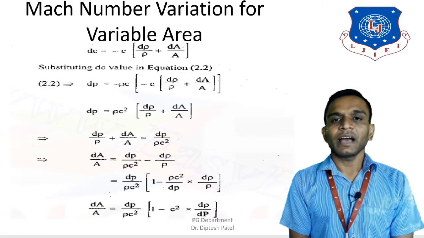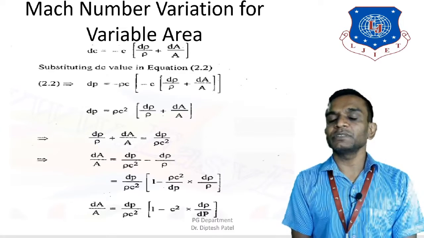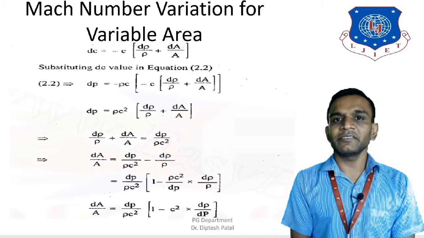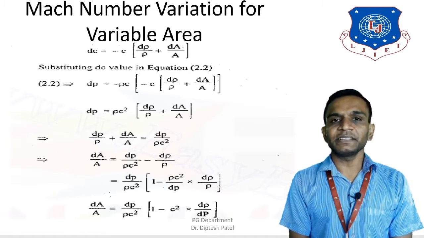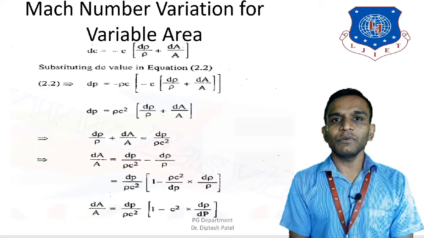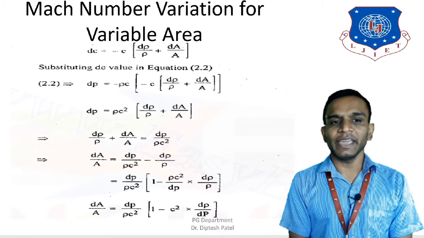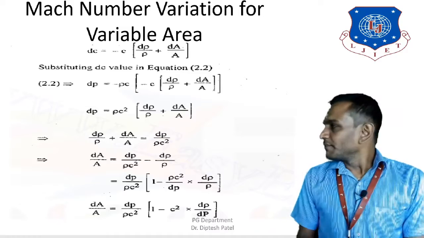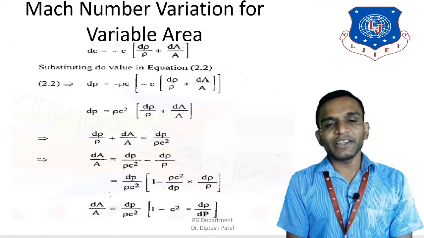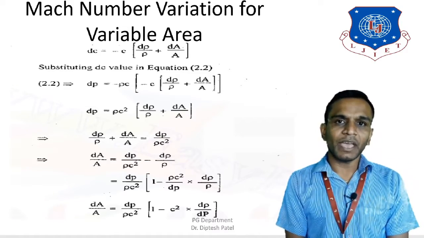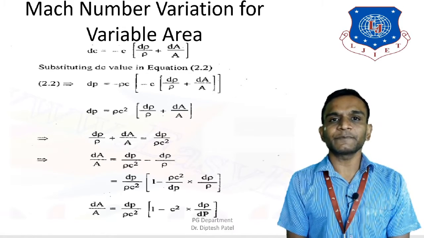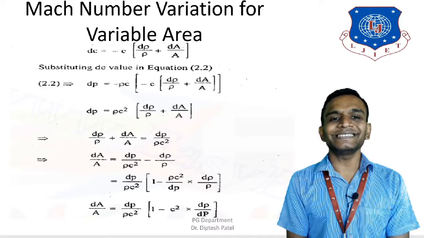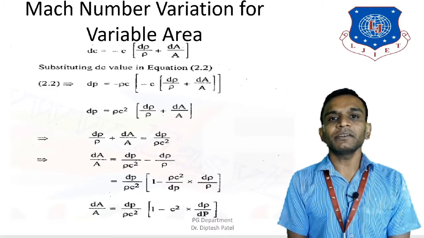Now since we got dc upon c is equal to minus d rho upon rho plus dA upon A, I'm going to move the c to the other side as well, and the equation becomes dc is equal to minus c inside the bracket d rho upon rho plus dA upon A. Now we have already derived a couple of values in equation 2.1 and equation 2.2, so let's substitute the value of dc in equation 2.2.